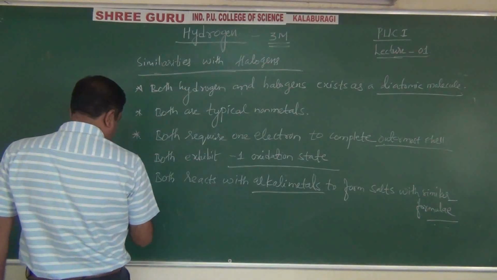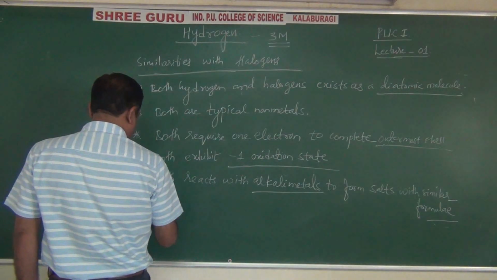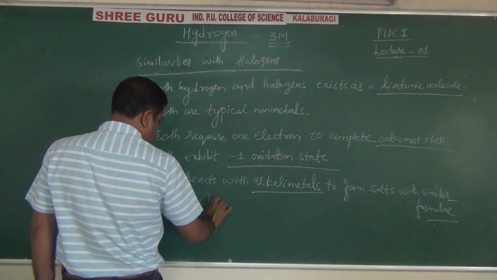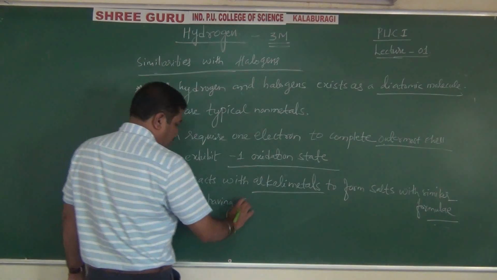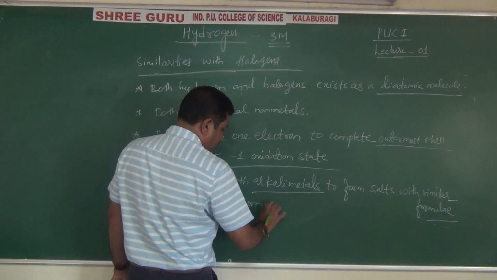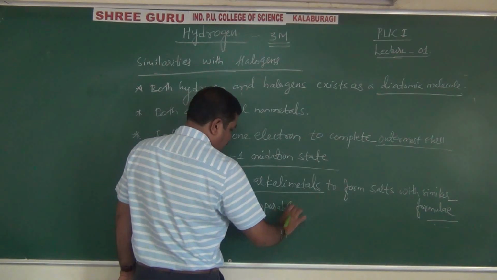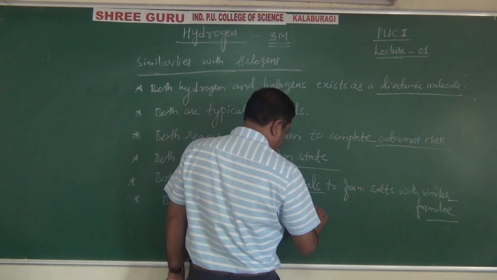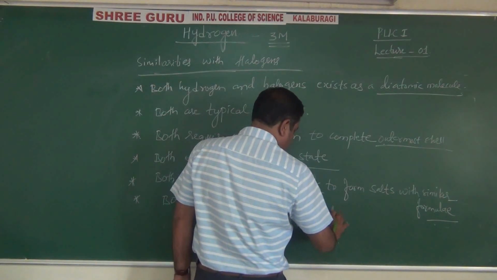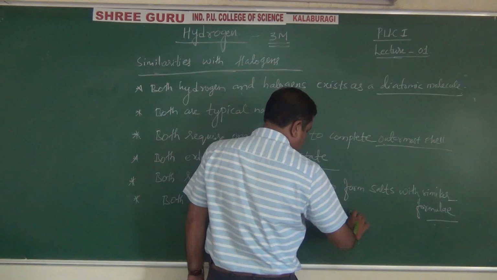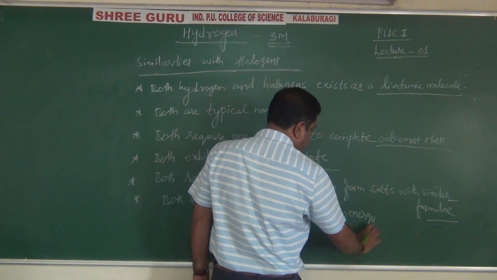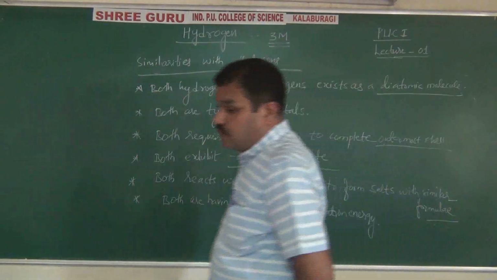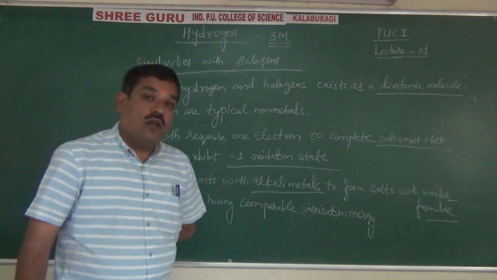Okay, and both have comparable ionization energy, right? Now these are the 6 points of similarities.